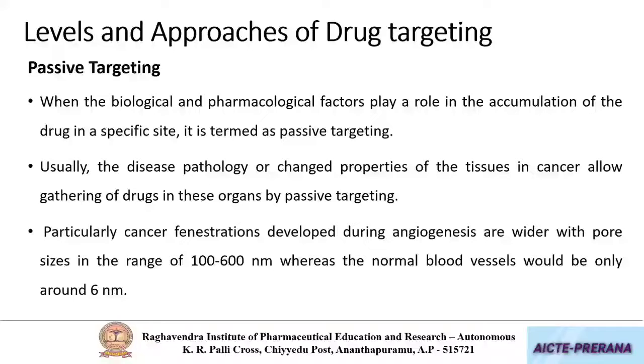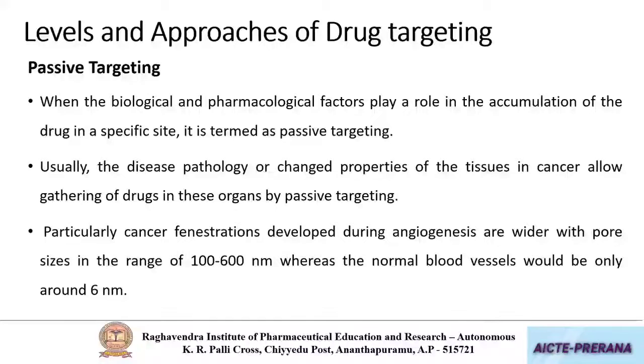The most common example for this is cancers. In the case of cancers, the blood vessels will be fenestrated. Fenestrated is nothing but the capillary wall having small pores. The pore size in between the cells of the capillaries will increase. This is what is called fenestrations.